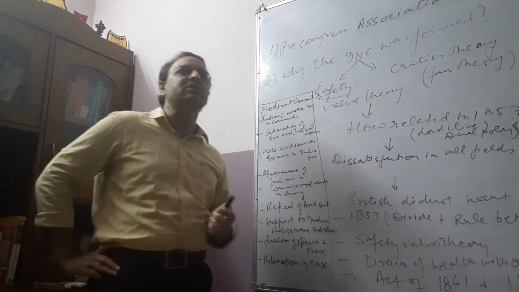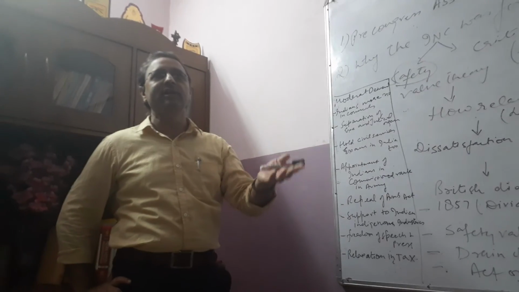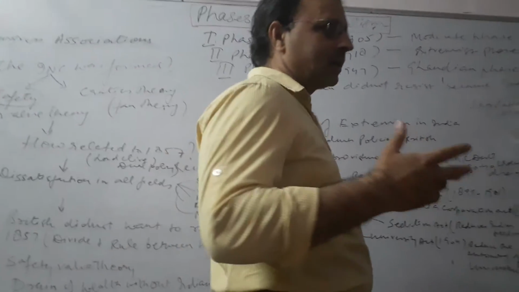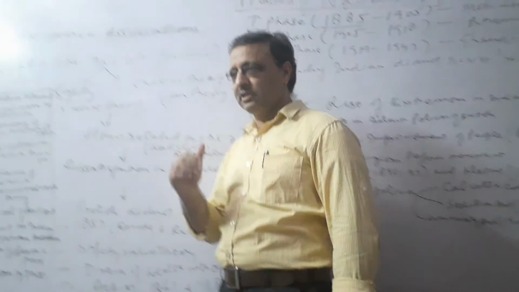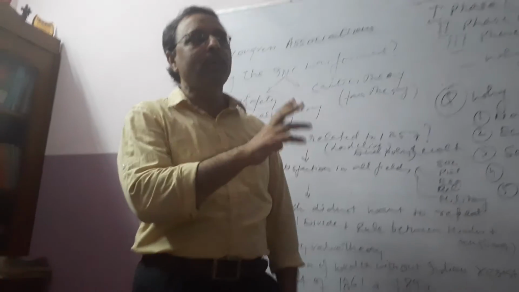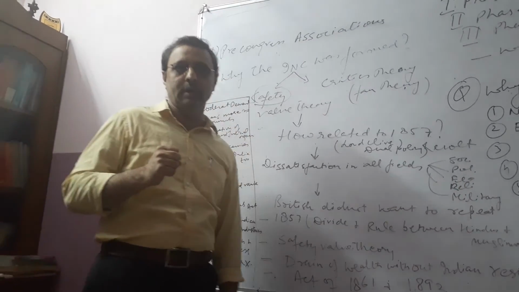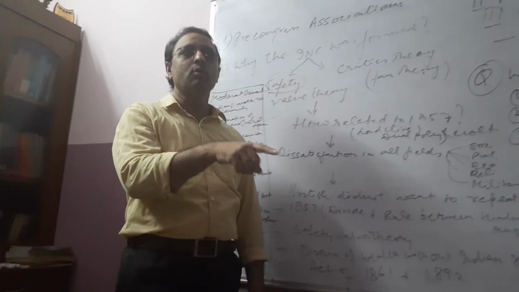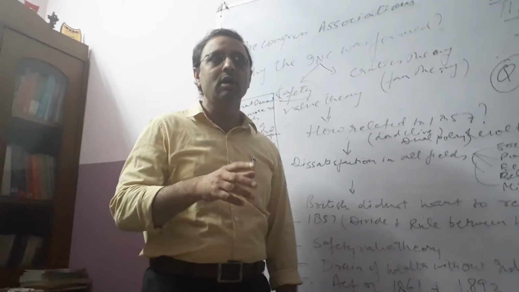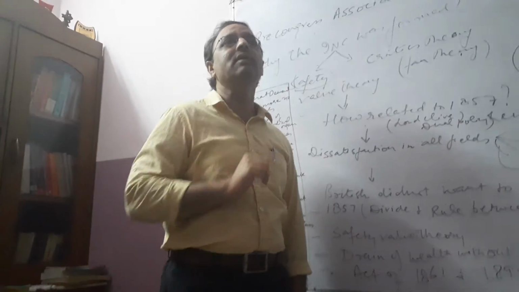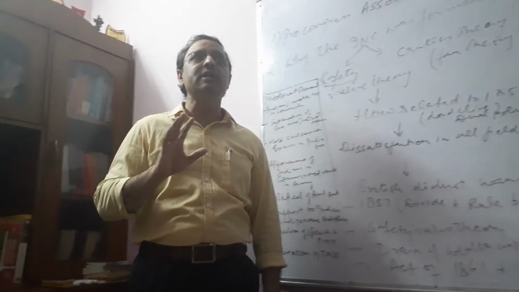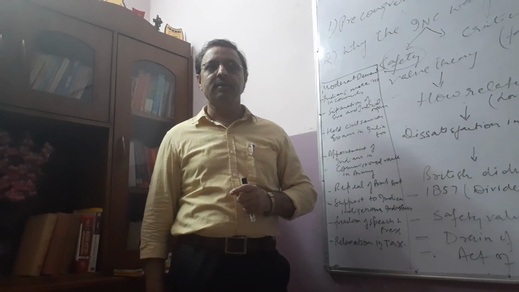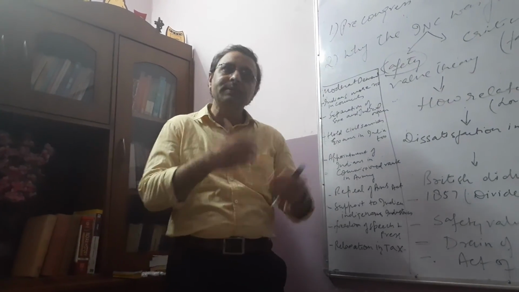This dual game policy the British had already played in the period of Lord Clive also. Lord Clive gave the policy of dual government. Lord Clive started the dual government in Bengal, and with that all the powers were in the hands of the British without any responsibility, and all the responsibility was in the hands of the Nawab of Bengal without any rights and without any power. That was their dual game, and history repeated itself.